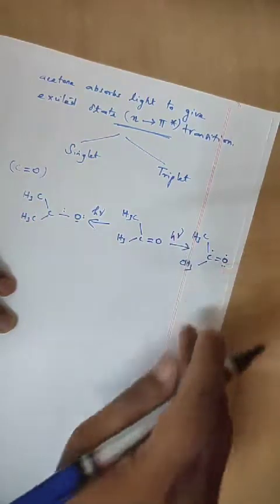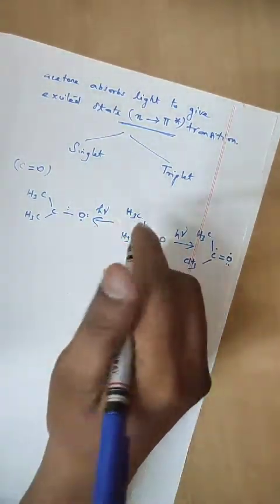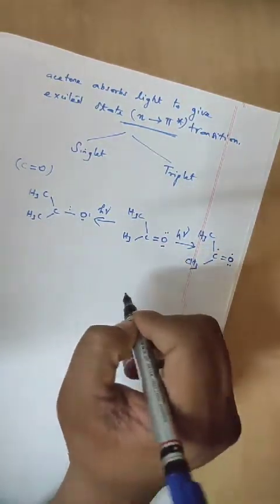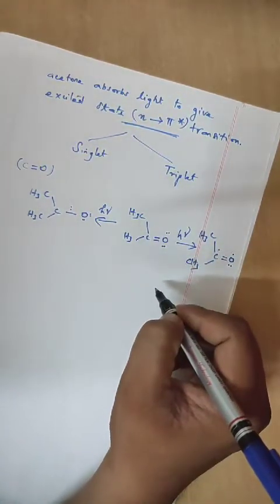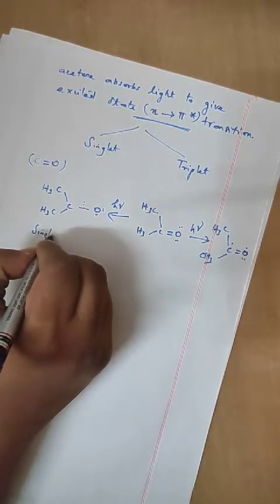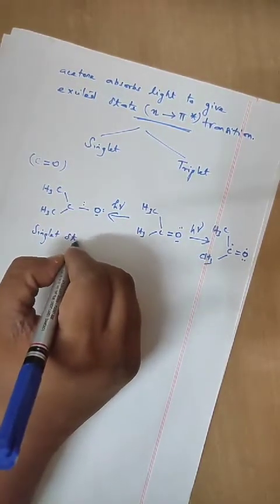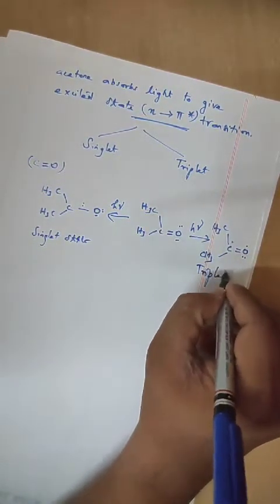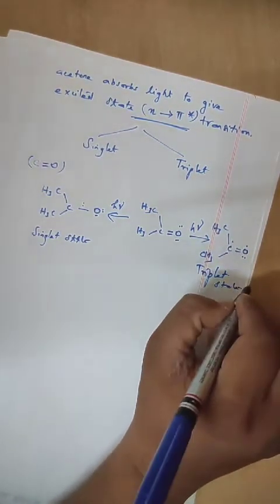Now look at the carbonyl compound with a lone pair of electrons. So what will happen here? This is represented as a singlet state, whereas this one is a triplet state.